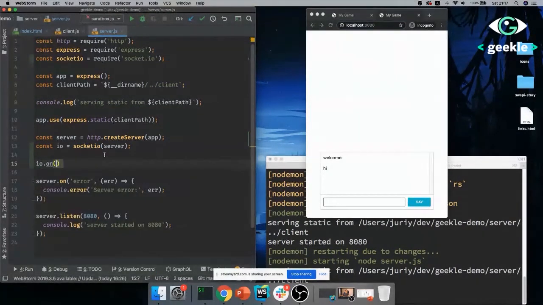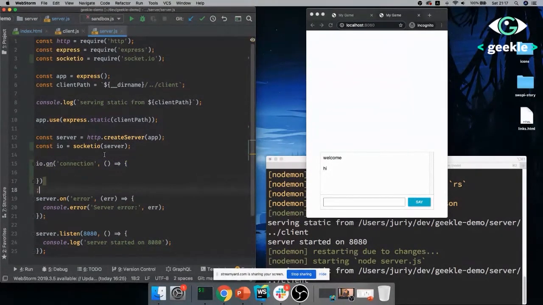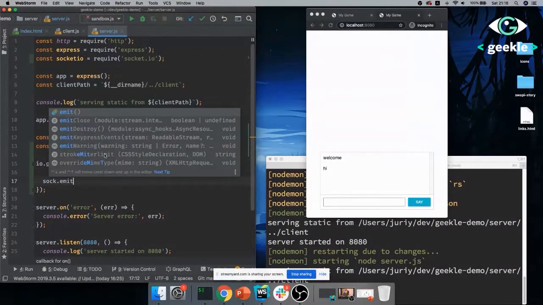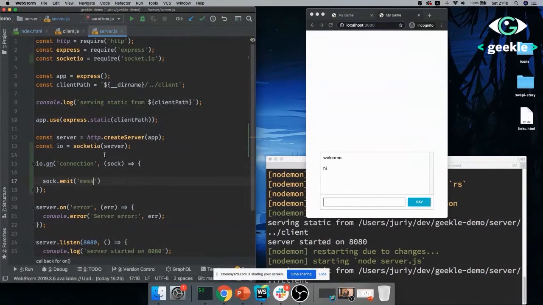So we'll say that whenever someone is connected, we'll do something with that client. And to do something with that client, SocketIO is giving us an object that is called sock. Nothing to do with the socks that you're wearing on your feet. It's short for socket. And what we can do is we can just say sock.emit to send the message to that client. So I'll send the message. Message is not special. It's just the kind of thing that you're sending. I could call it text or a chat, whatever. And I will say hi.